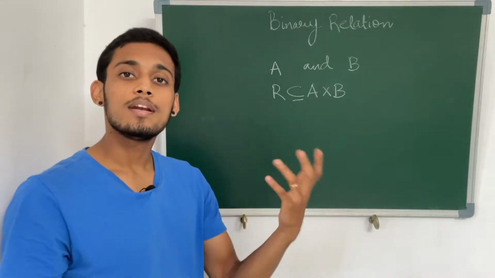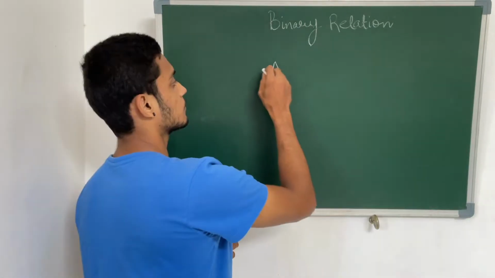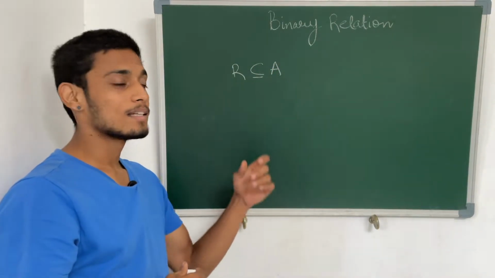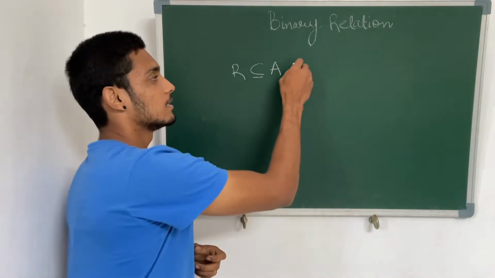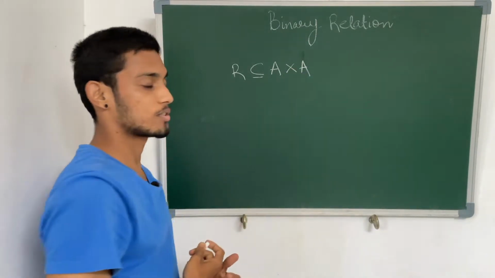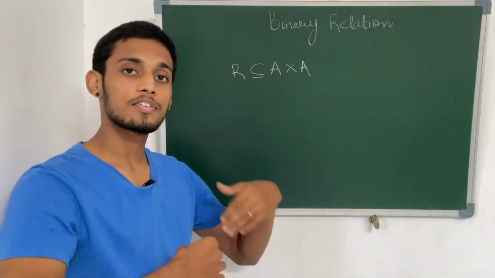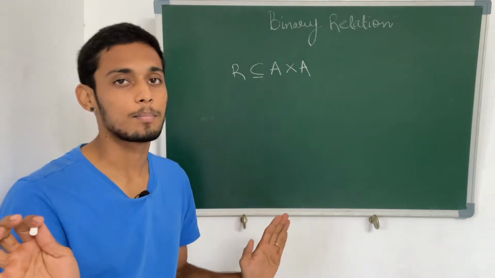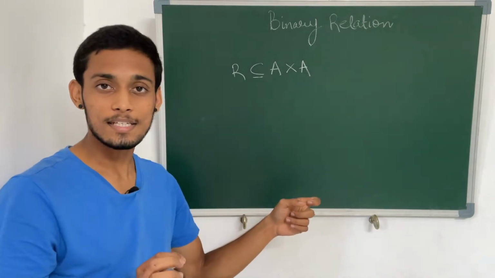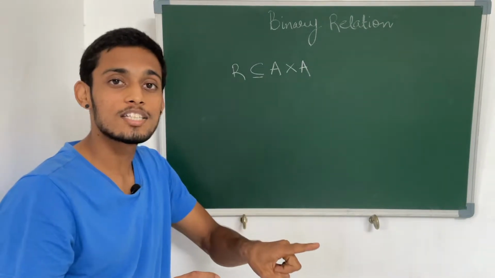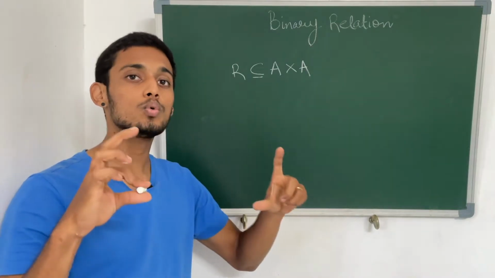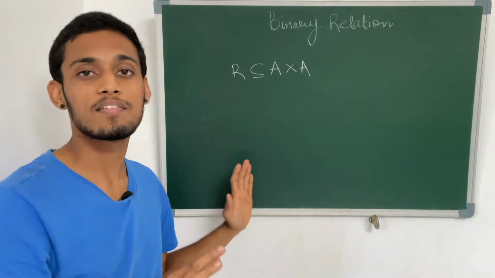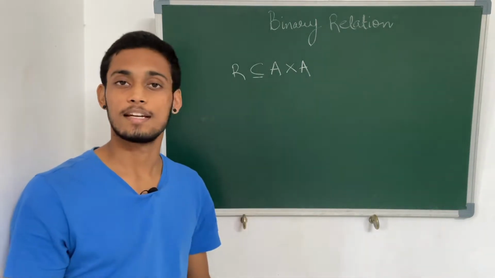Now suppose we have only one set, the set A. A relation can be defined on this set A cross A. If you take a Cartesian product of a set with itself, then a relation on that Cartesian product is also called a binary relation. Even though there is only one set, when we say A Cartesian product with A itself, we are taking two A's, the same set twice. So still R will be a binary relation.